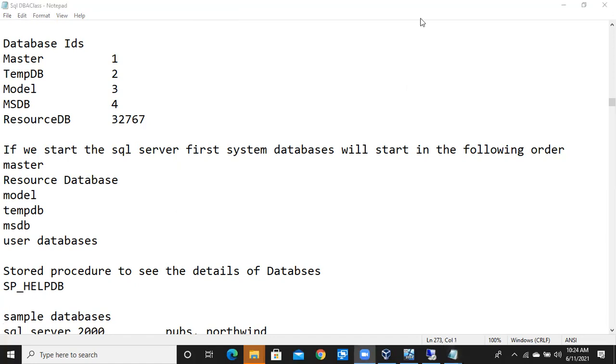Is there any sequence to download and install first? No sequence. There is no sequence in downloading or installing. Okay, fine. Thank you.